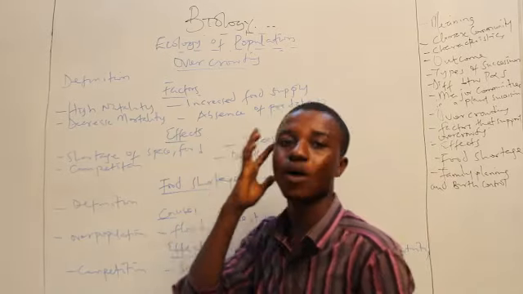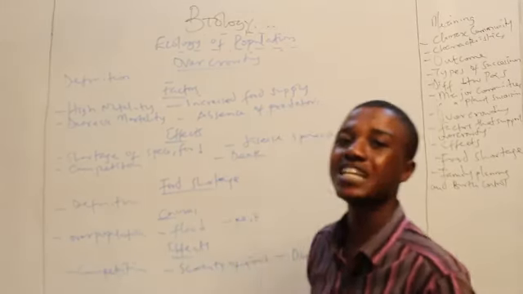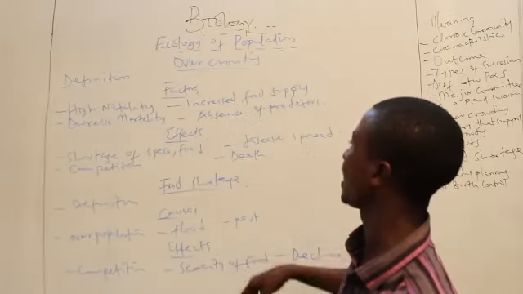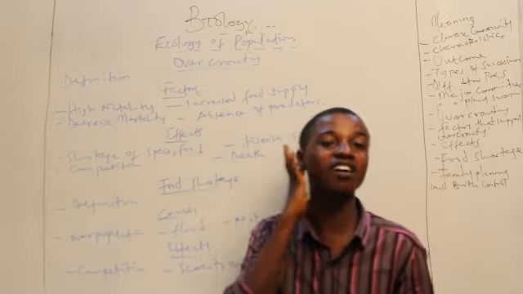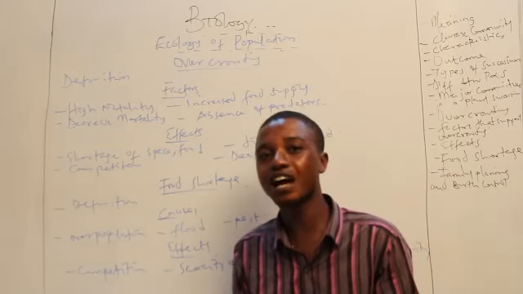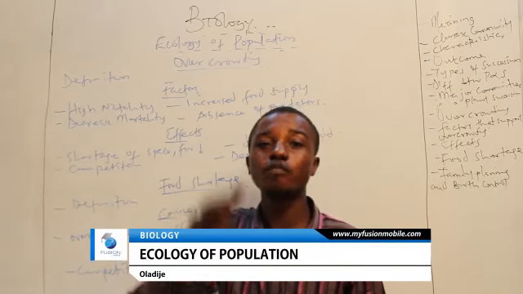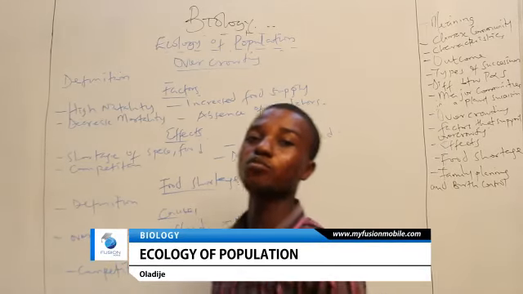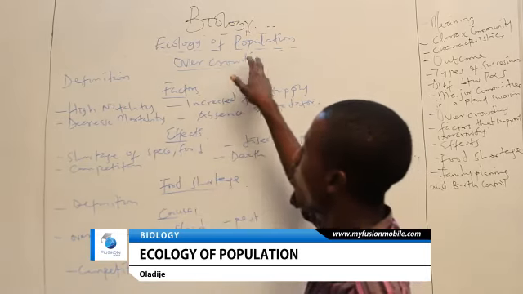Decreased mortality. When the number of organisms that tend to die over a period of time is reduced, definitely we have overcrowding. Absence of predators. Predators are bigger organisms that feed on smaller organisms, to a layman, although there are some smaller organisms that feed on bigger organisms. Predation reduces the population of organisms. Now, if predators are absent, over time, what will happen? The population will increase drastically. So those are the factors that favor overcrowding.